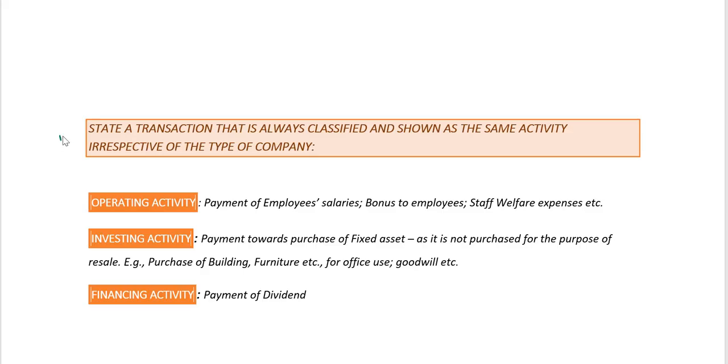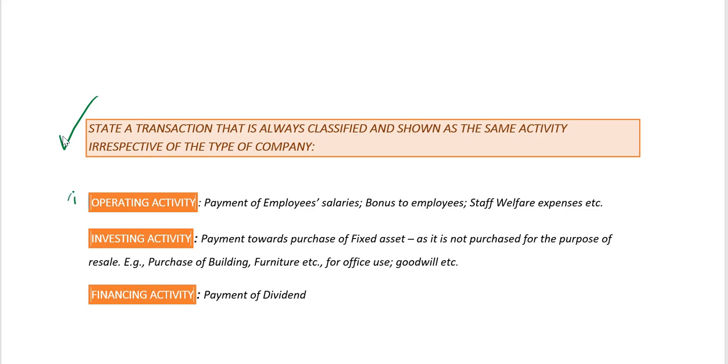Next, we'll go on to state a transaction that is always classified and shown as the same activity irrespective of the type of the company. Whether it's a manufacturing company, trading company, finance company, non-finance company, insurance company, irrespective of the type of the company, the transaction should always be classified and shown as the same activity.